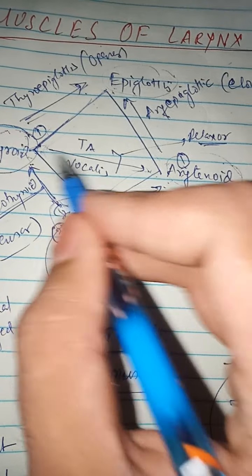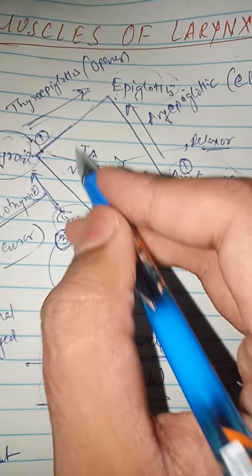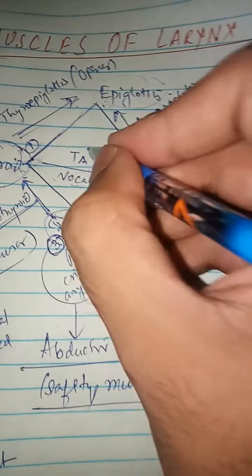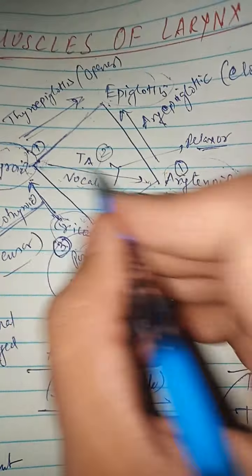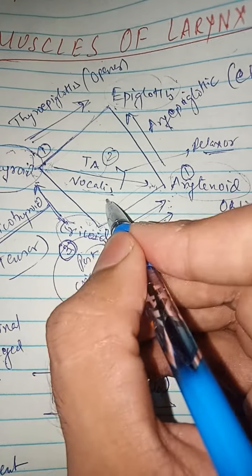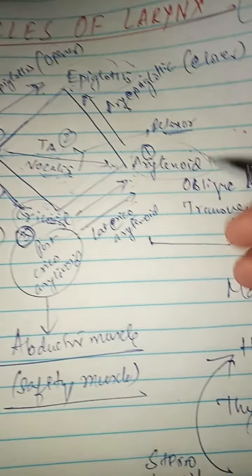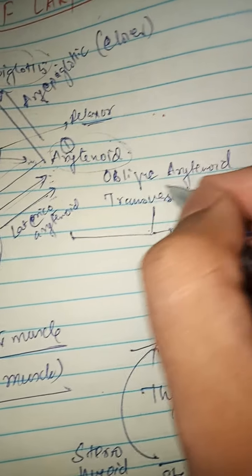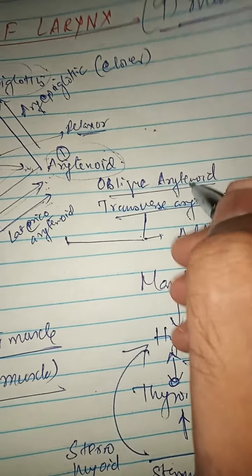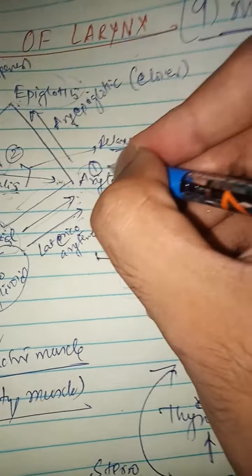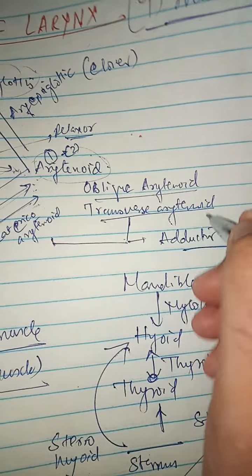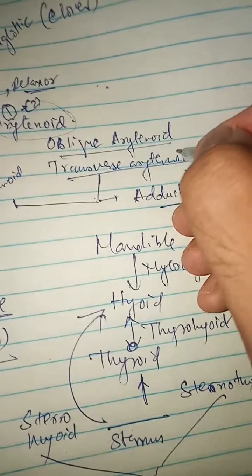Now there are two muscles from the thyroid to the arytenoid: the thyroarytenoid muscle and the vocalis muscle. You have to remember this. The arytenoid also has two extra muscles: the oblique arytenoid and the transverse arytenoid muscle.